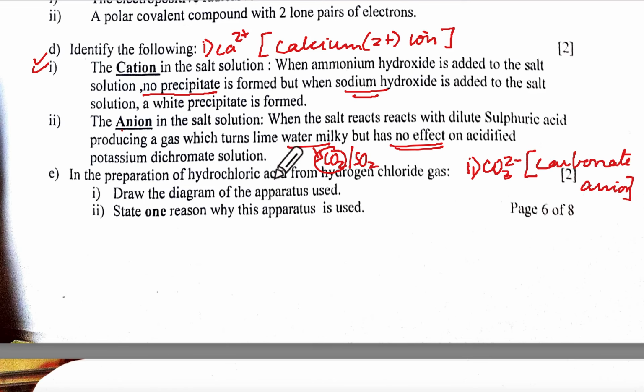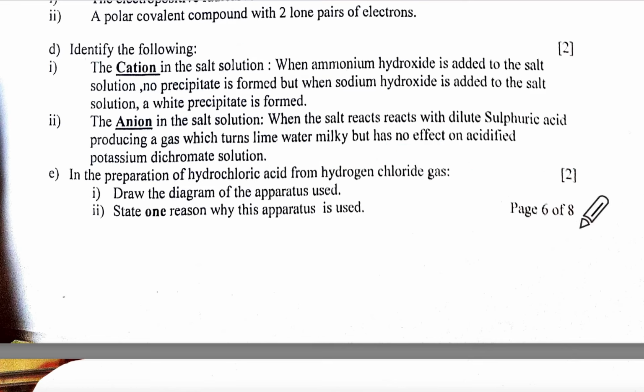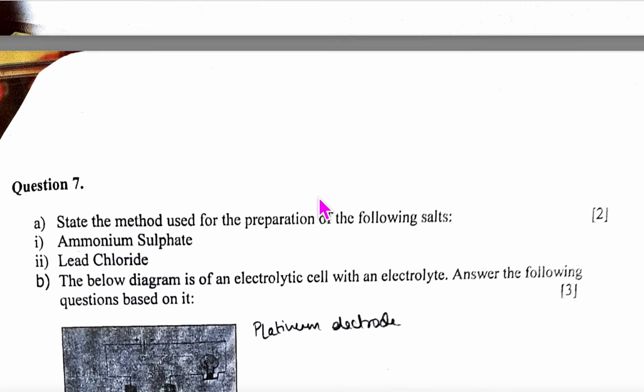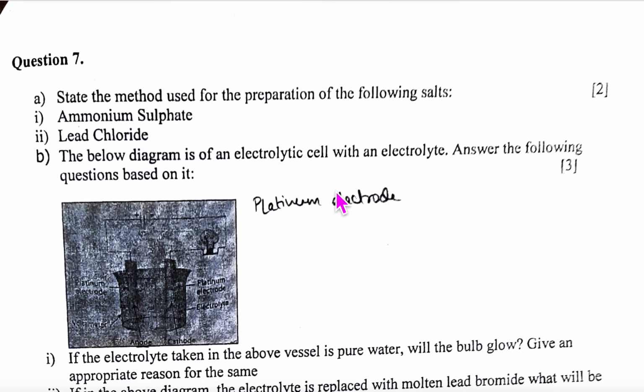In the preparation of HCl, hydrogen chloride gas, we use a special funnel arrangement. Draw the diagram. One reason why we have to use that: to prevent back suction of water, since it is highly soluble.